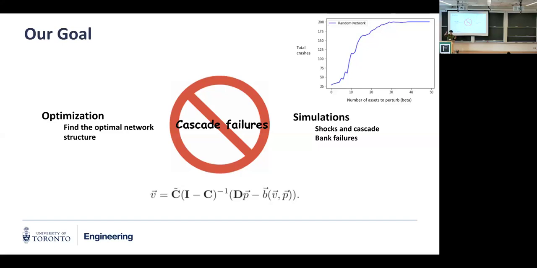So we can get this phase transition where, at this middle range, the total number of banks crashed in the end grows really drastically when the perturbation level grows, right? And the goal of our optimization is basically to push this phase transition to the right. So that means the network is more robust, or stronger, towards systemic risk. So that's our goal here. So how can we do this optimization?